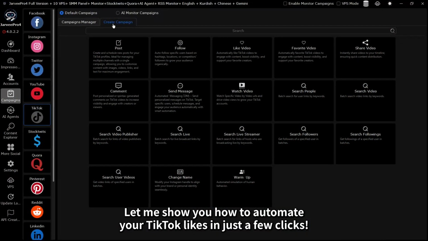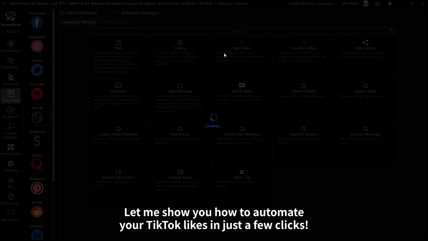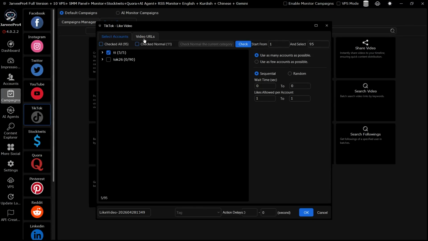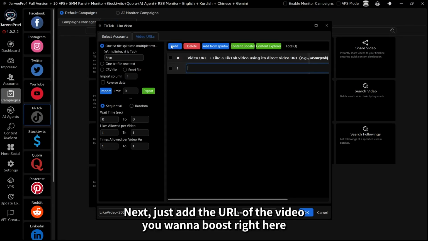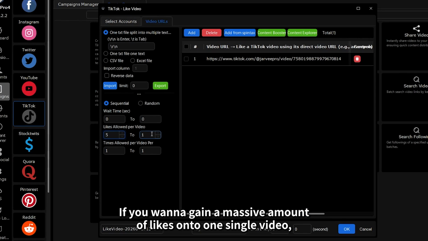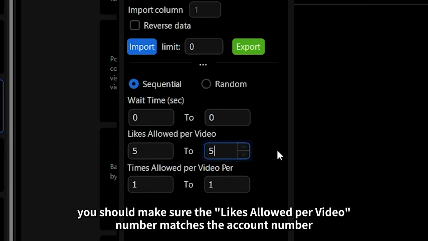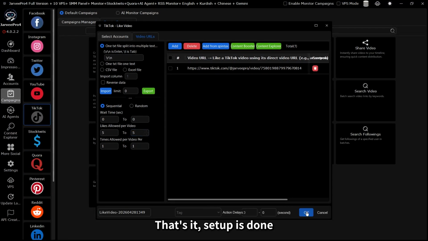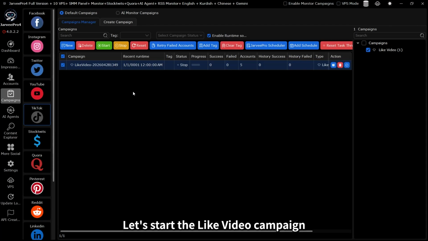Let me show you how to automate your TikTok likes in just a few clicks. First, select the TikTok accounts you want to use for liking. Next, just add the URL of the video you want to boost right here. If you want to gain a massive amount of likes onto one single video, you should make sure the likes allowed per video number matches the account number. That's it, setup is done. Let's start the like video campaign.